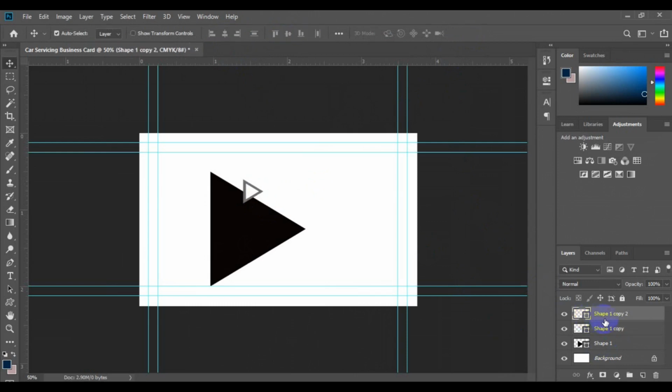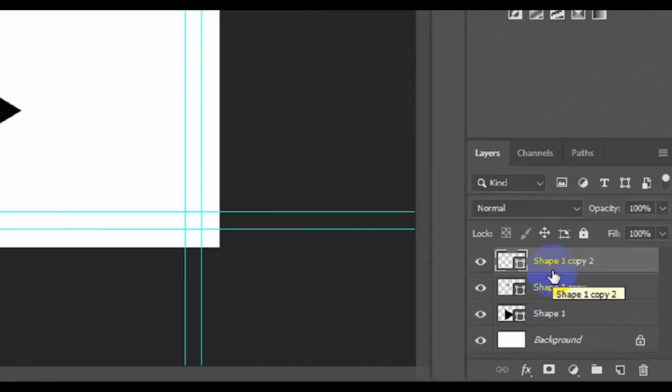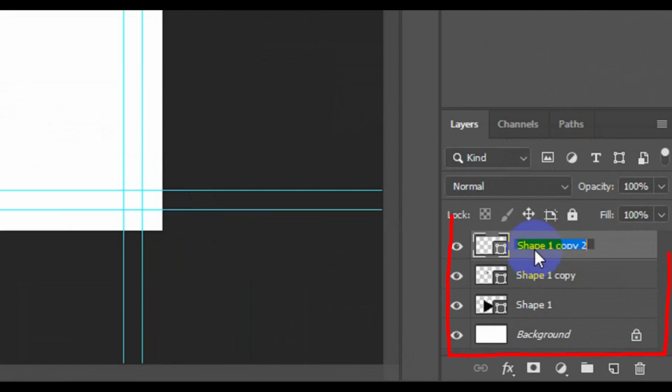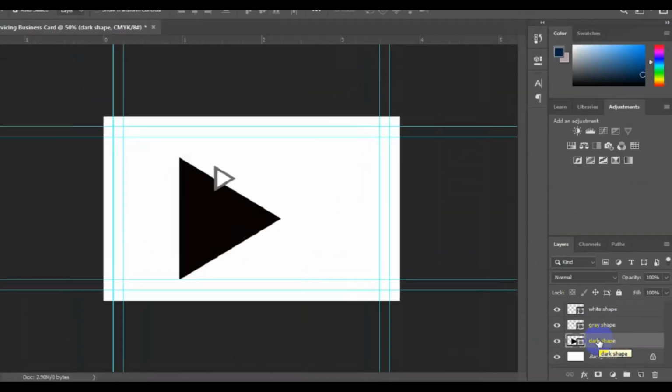Then we can come to the layer thumbnail right here and rename some of these layers. We double click on this place. We can name this white layer or white shape. Then we can name this gray shape. Okay. Then we name this dark shape. Okay, then we can exit from the layer.